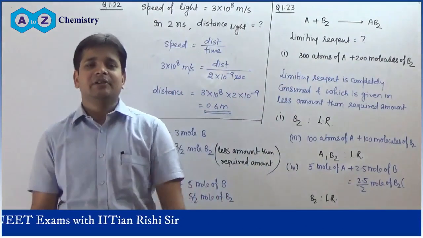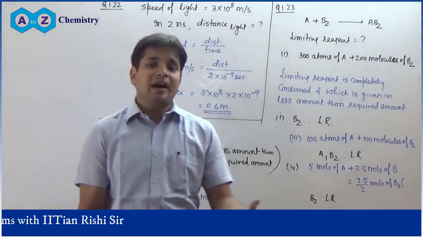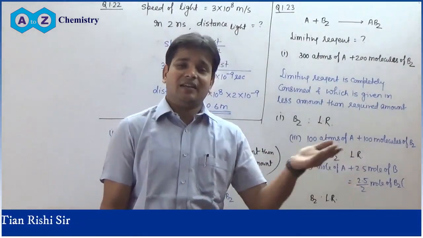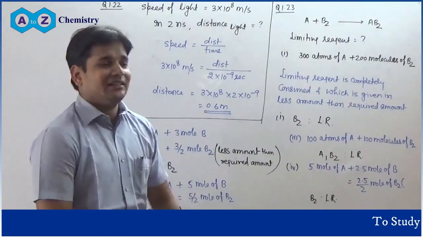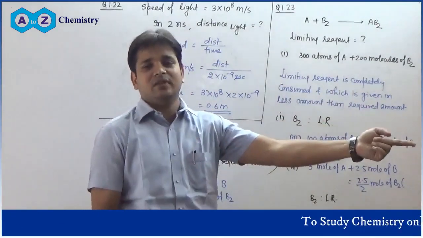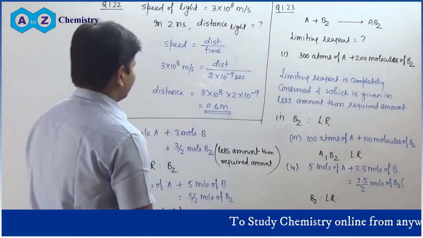And if the required amount is more than the given amount, meaning the given amount of the other species is less than required, then that other species will be taken as the limiting reagent.